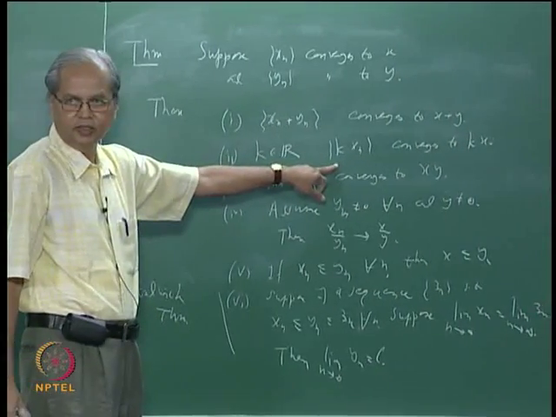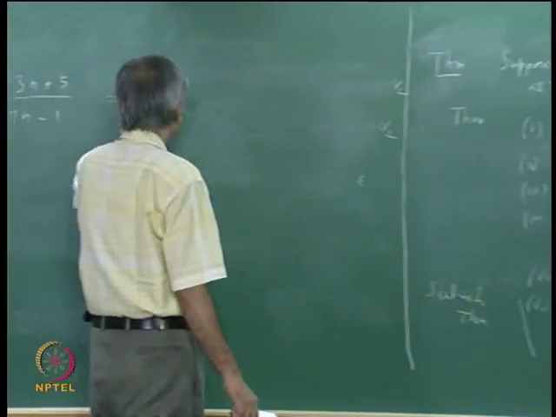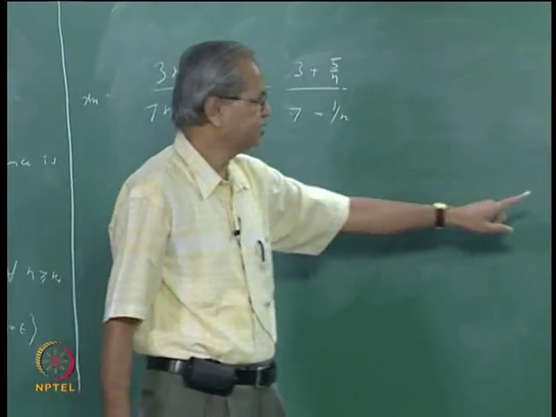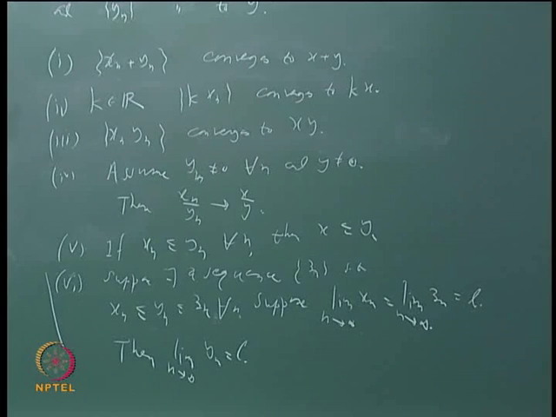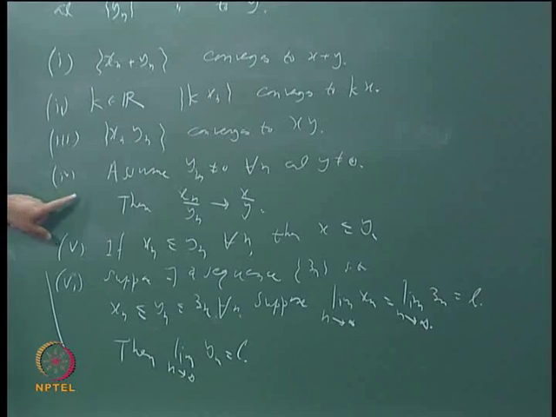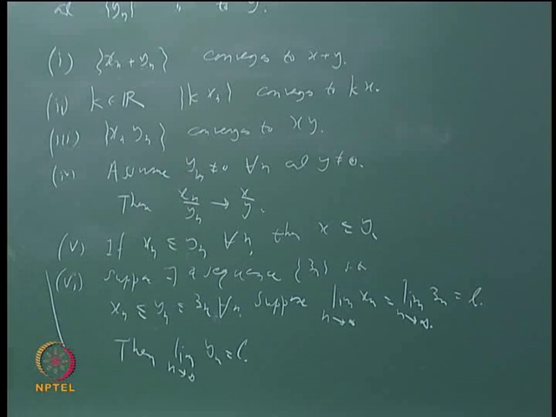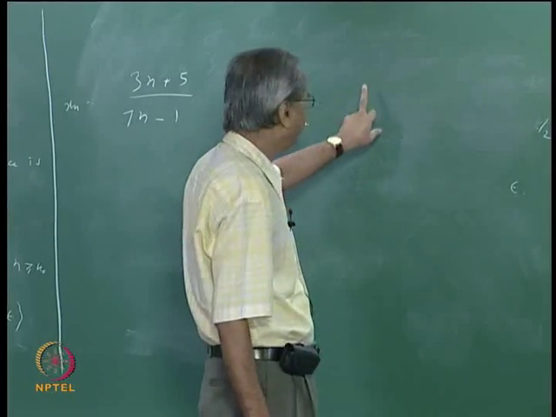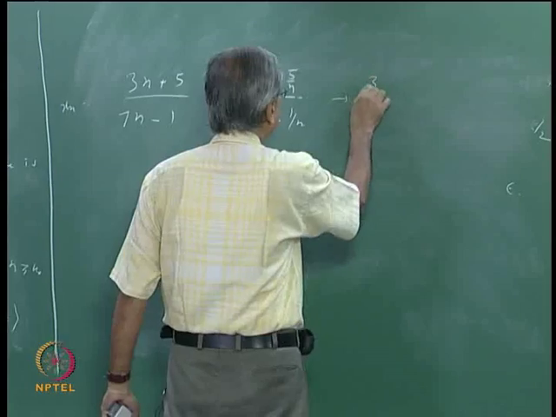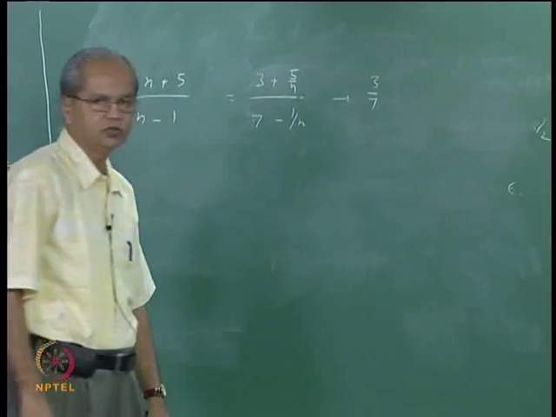And then 3 plus 5 by n should go to 3, again using this first part, xn plus yn. And finally the limit of this is 3 by 7, that follows by using this, because here yn is not 0 for any n and its limit is also not 0, so xn by yn converges to x by y. So using all these things we can conclude that this sequence converges to 3 by 7.